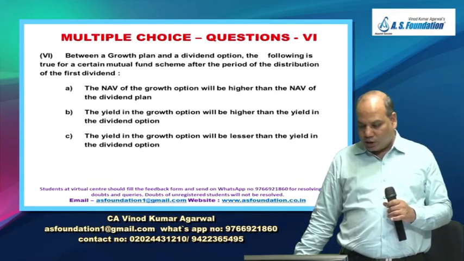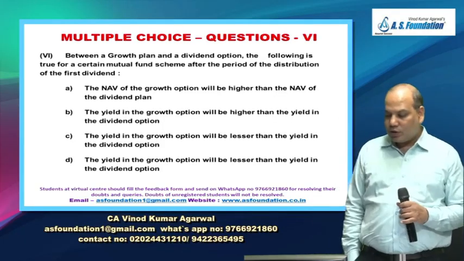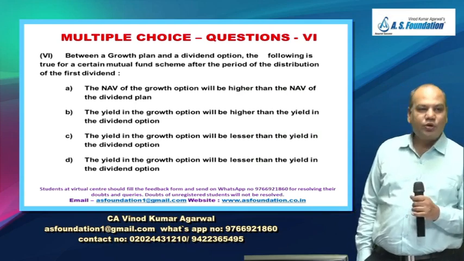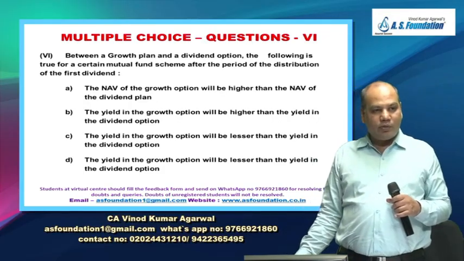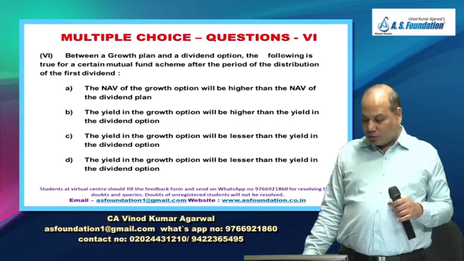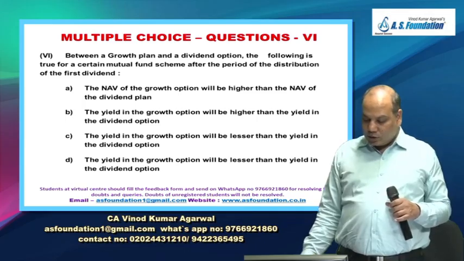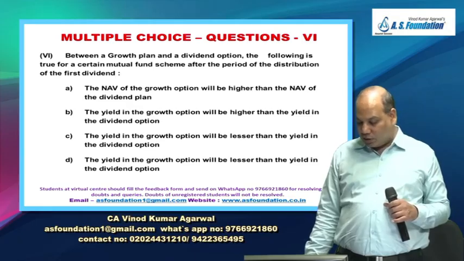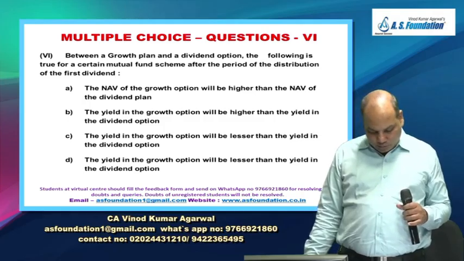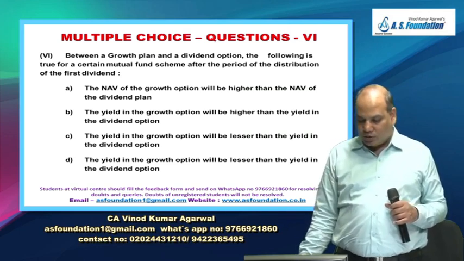Between a growth plan and a dividend plan, today I have explained to you growth and dividend plan. The following is true for certain mutual fund scheme after the period of distribution of the first dividend. NAV of the growth scheme will be higher than the NAV of dividend plan. Yield in the growth option will be higher than the yield in the dividend option. The yield in the growth option will be lesser than the yield in the dividend option. It seems C and D are same line. Okay, forget the last line. Try in ABC which is the most accurate answer.